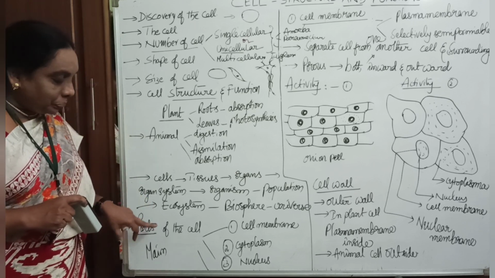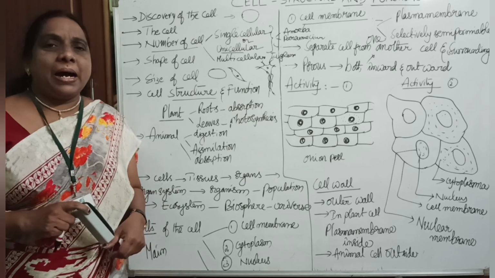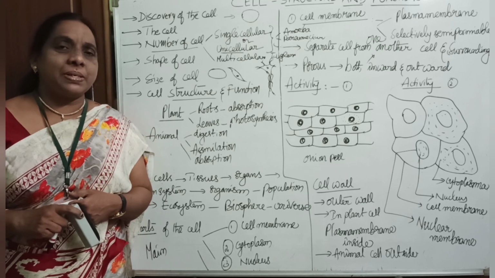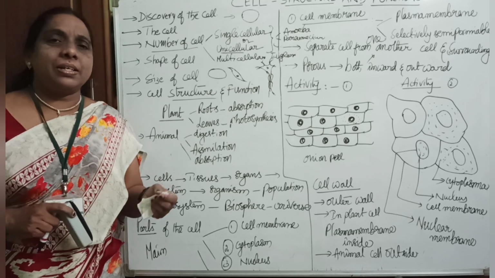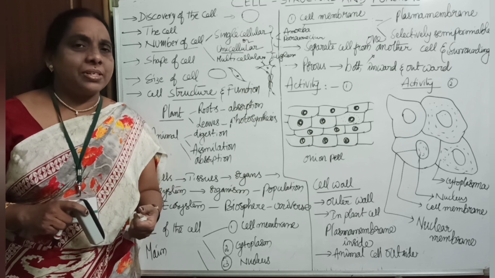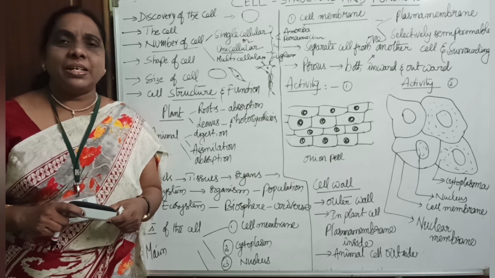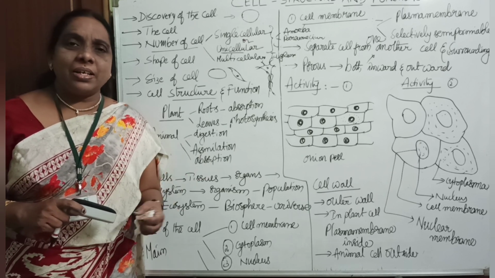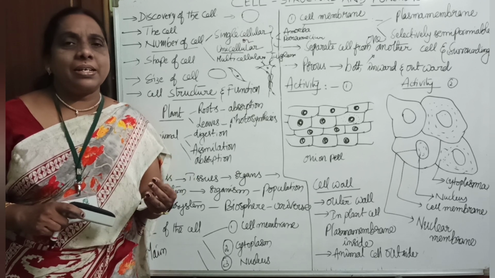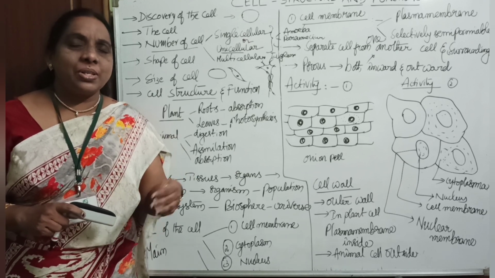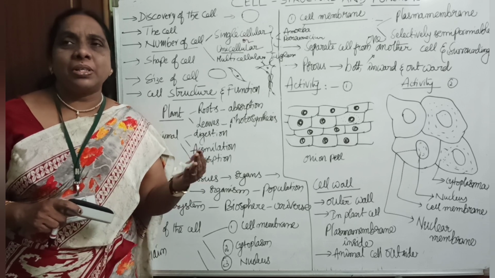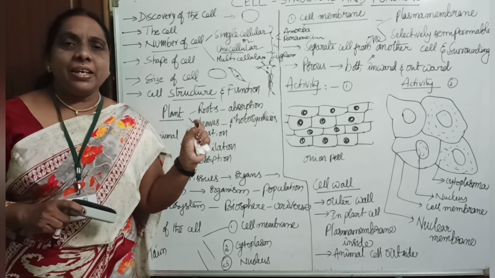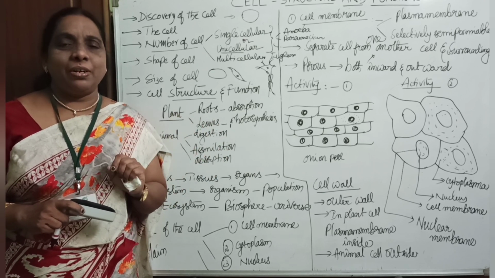Yes. So, what are the main parts present in the cell? There are 3 main parts. Many organelles are present inside the cell. Out of all these organelles, the main 3 parts we have to study are the cell membrane, the cytoplasm and the nucleus. Along with this, different organelles are there. We will study at least 2 organelles in the class, since more than 8 organelles are present in the cell. We will study each organelle, what its function is, and how it works.